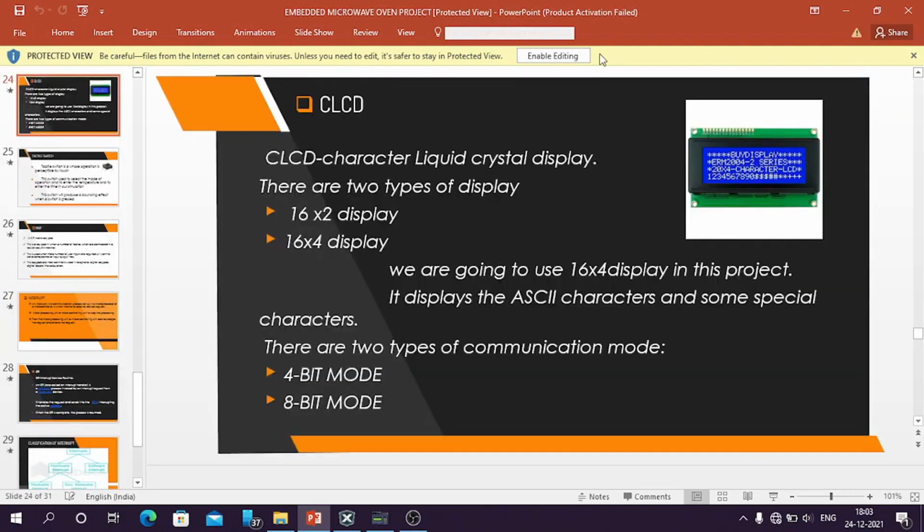CLCDs. They are character liquid crystal displays. It displays ASCII characters and some special characters. We are using CLCDs to display our output in our simulation. There are two variants of CLCDs. One is 16x2 and another one is 16x4. We are using a 16x4 display in our final project. There are two modes of communication in CLCDs. One is 4-bit mode and another one is 8-bit mode.